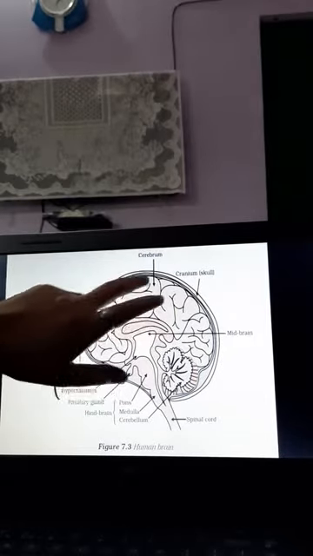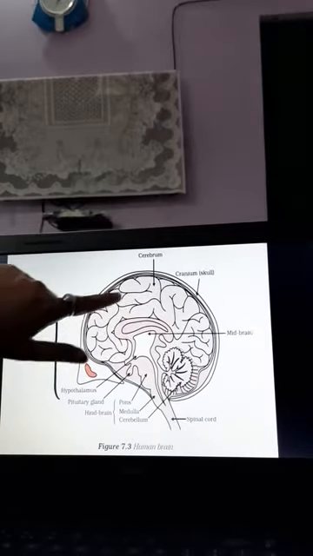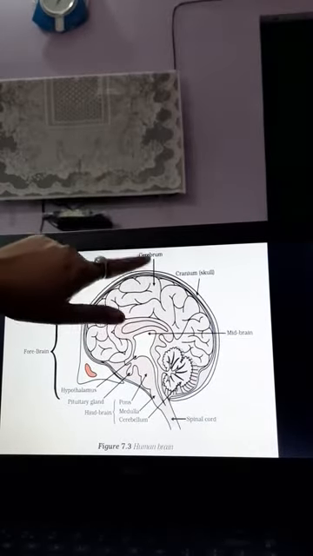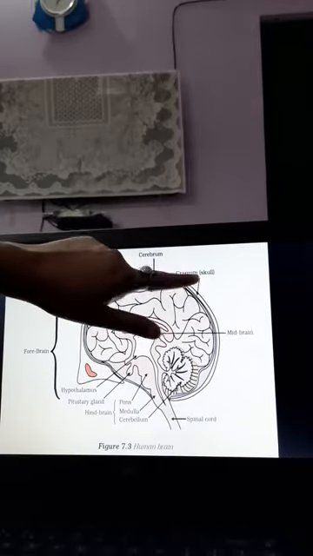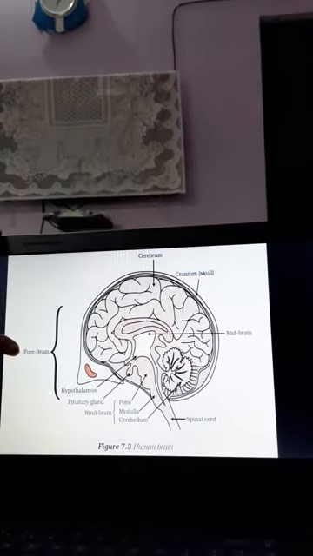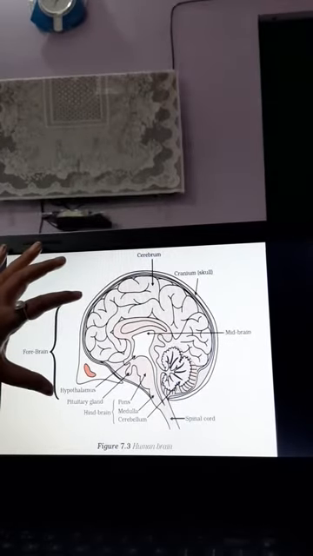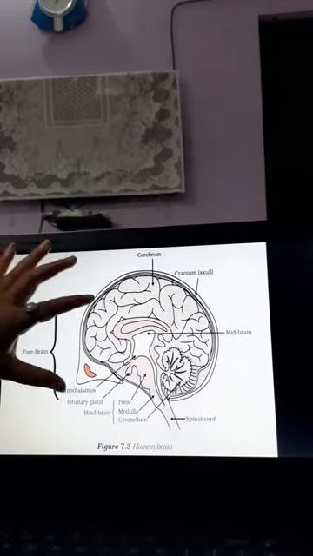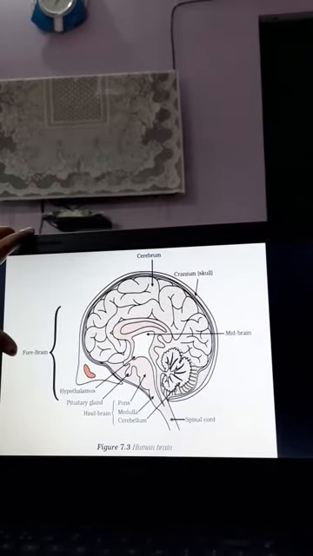This is the cerebrum part. You can see the bushy part over here, the top of the brain. This is the cerebrum. So the cerebrum is present just beneath the cranium or the skull. Next is the forebrain. The forebrain constitutes the forepart. The name suggests itself that it must be present somewhere here in the forehead part. So this is the forebrain.